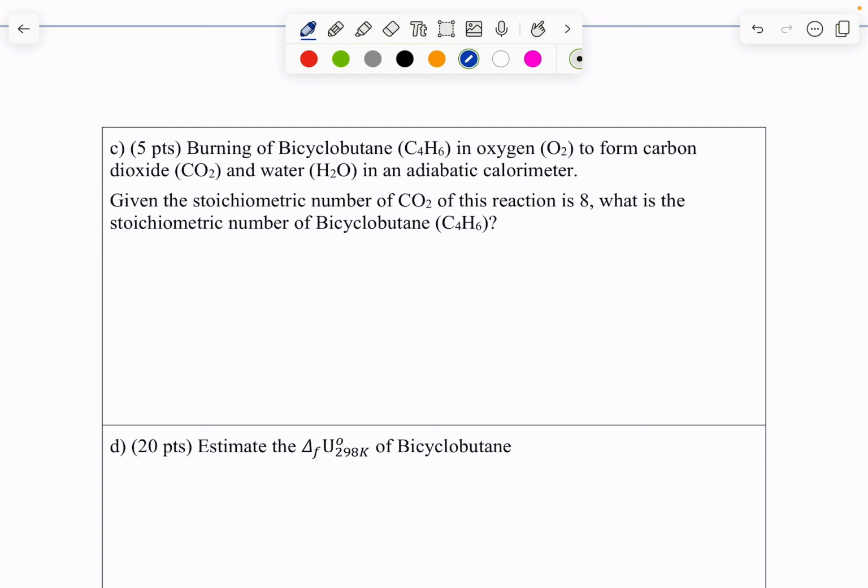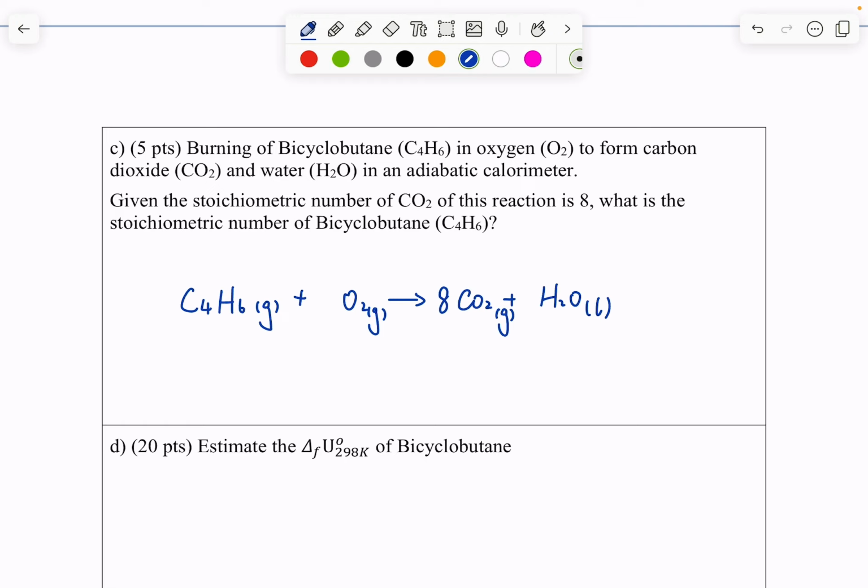So it's a burning reaction, and it's given that the stoichiometric number of CO2 of this reaction is 8. What is the stoichiometric number of bicyclobutane? This is just writing a balanced chemical reaction. So C4H6, which is a gas, plus 11 O2, that goes to CO2 plus H2O. Oxygen is a gas, CO2 is a gas, H2O is a liquid.